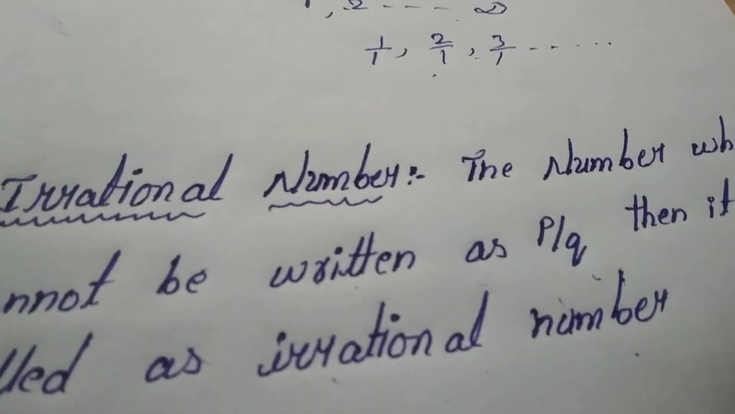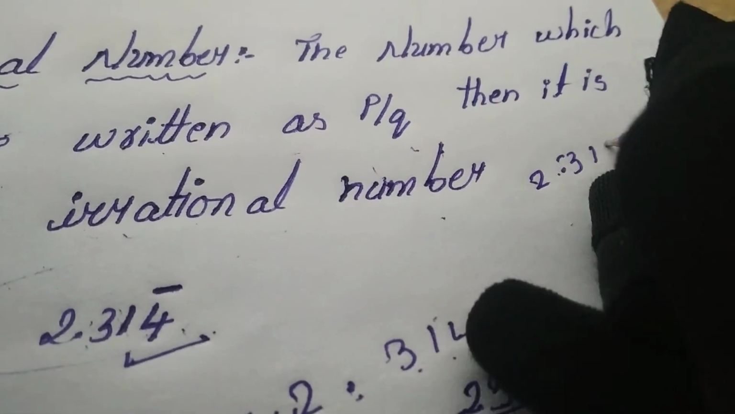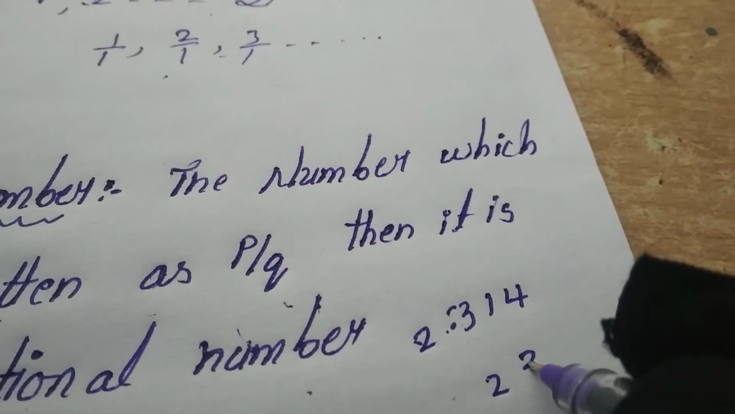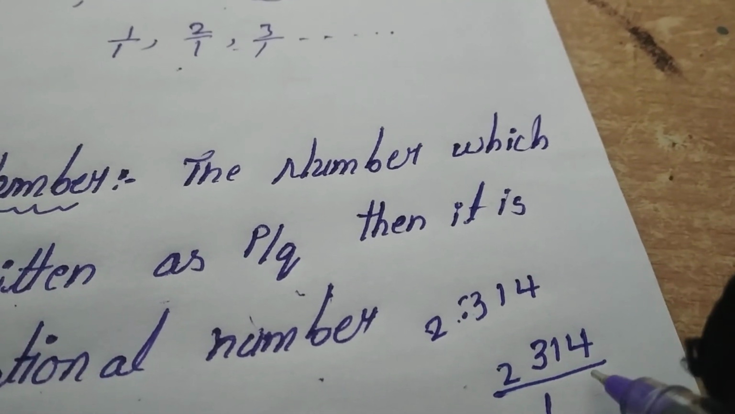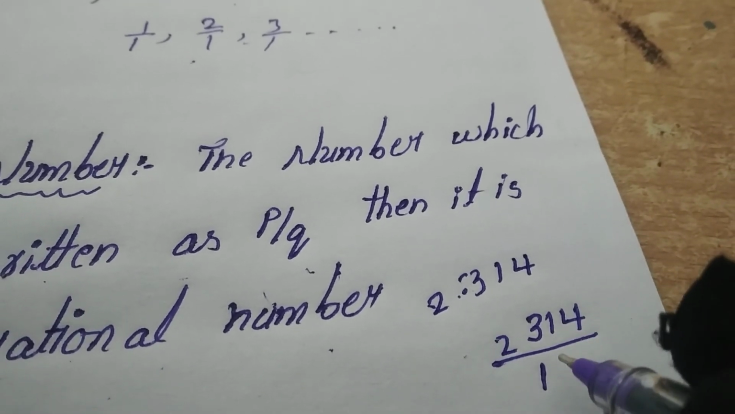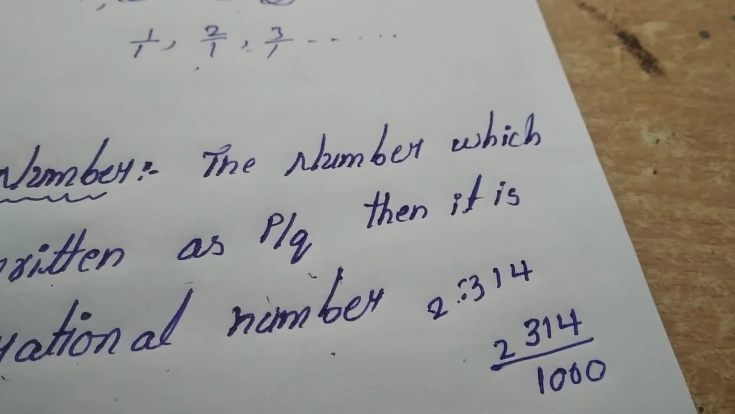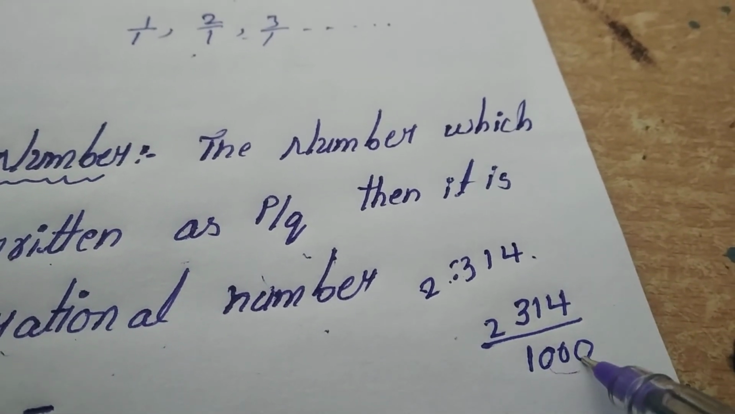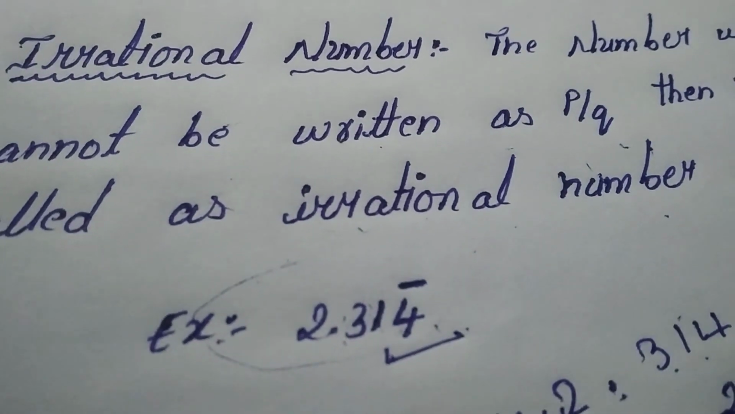Let me explain. 2.314, when the bar is not there, can be written as 2,314 by 1000. If we remove the decimal, we divide by 1000, because after the decimal we have 3 numbers, so we divide by 1 followed by 3 zeros. Okay, but let's see the example here.